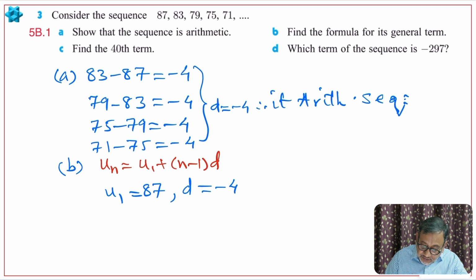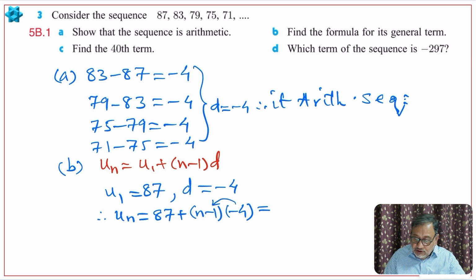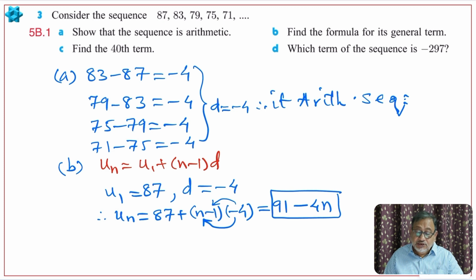Let us put it in the formula. So un is 87 plus n minus 1 times negative 4. When you simplify this, negative 4 times negative 1 is positive 4, and 87 plus 4 is 91. So 91 minus 4n. This becomes the formula for the general term.